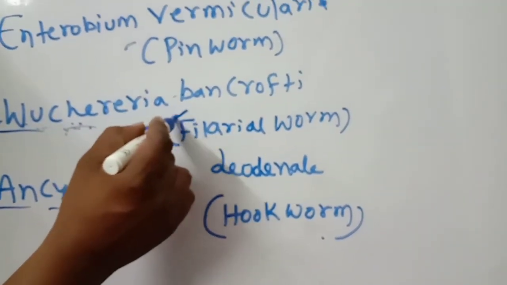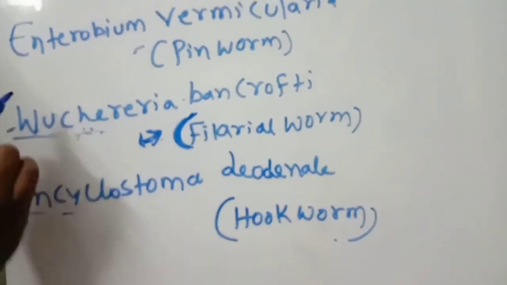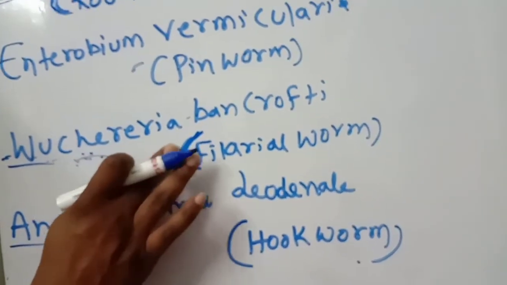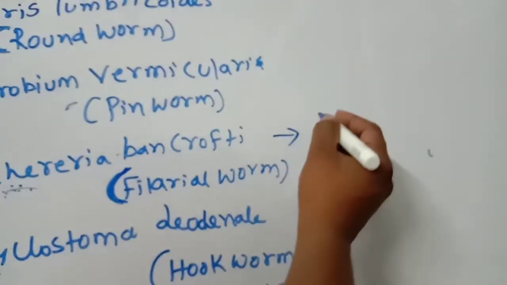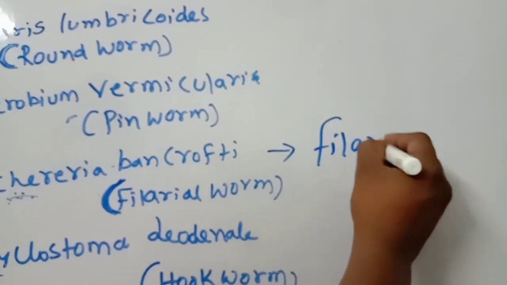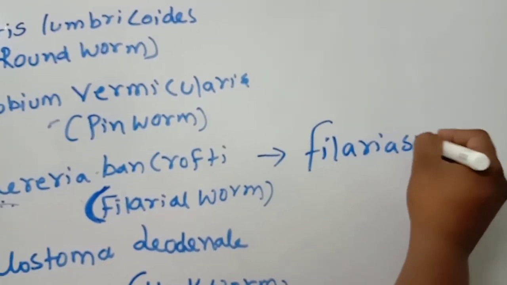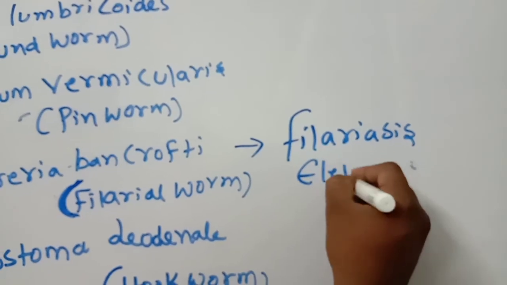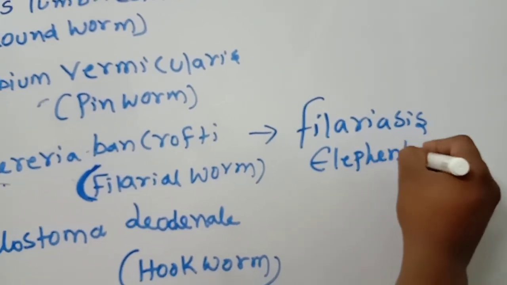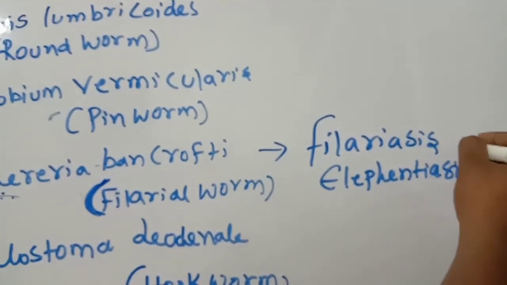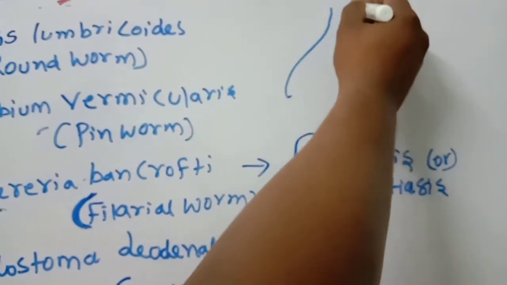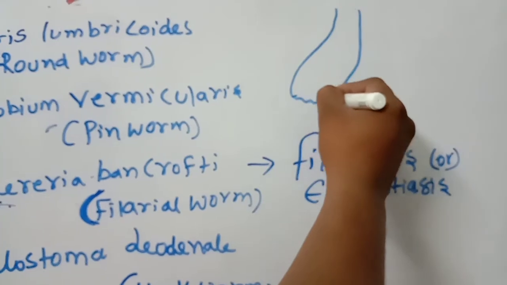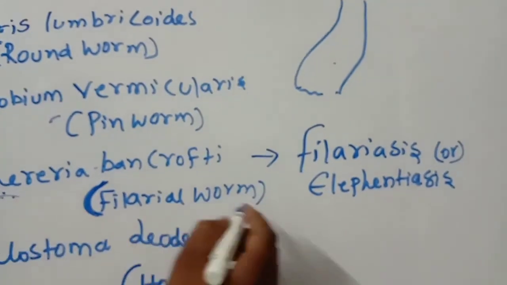Wuchereria bancrofti is not related to the digestive system. It causes one problem, called filariasis, or elephantiasis. This point you should remember. You see big legs in people because of this.